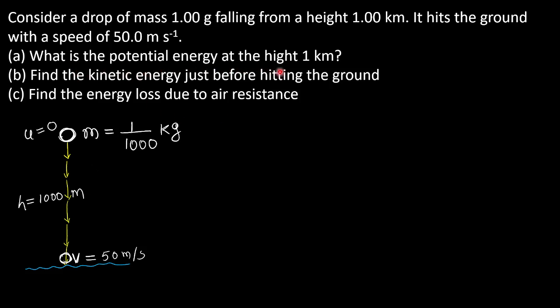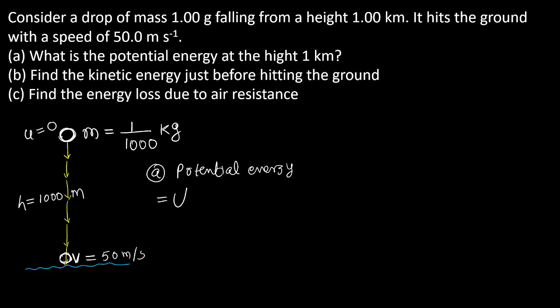So what is our question? What is the potential energy at the height 1 kilometer? Initially the mass is at 1 kilometer above the ground, so it has a potential energy. We studied in the previous class. I don't know whether you remember or not. Do you remember the potential energy at a given height? Potential energy is denoted by U. Anybody? Please go through your notebook.